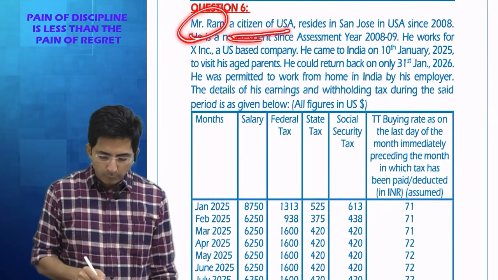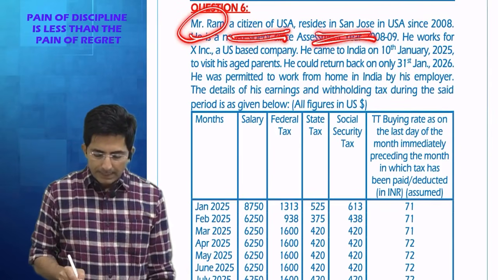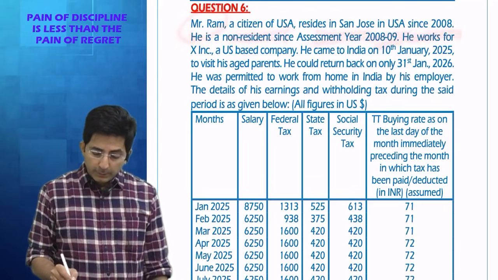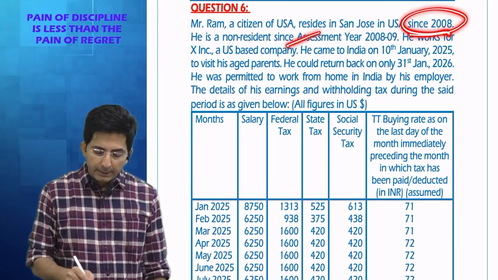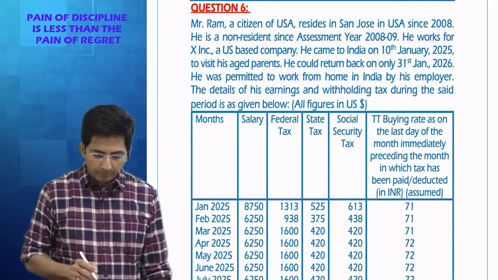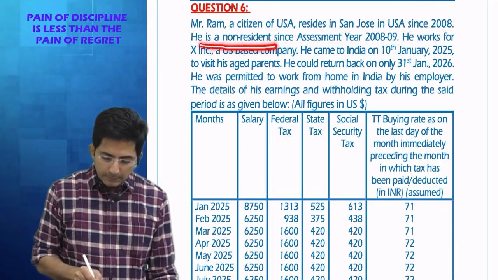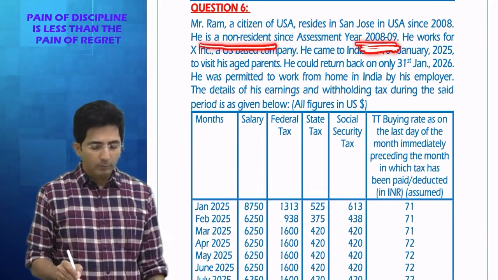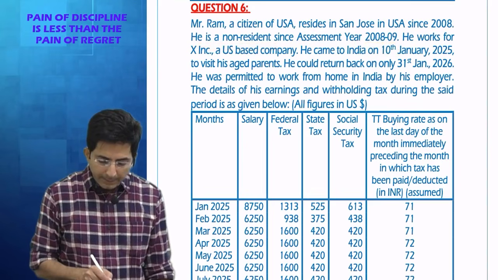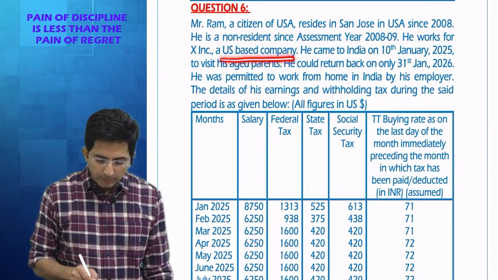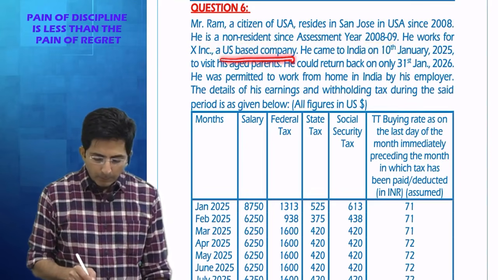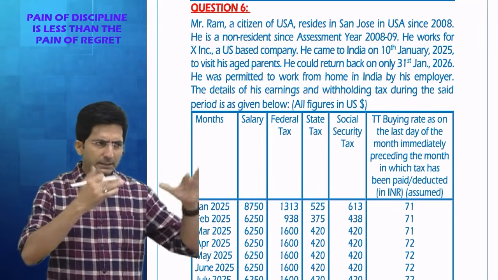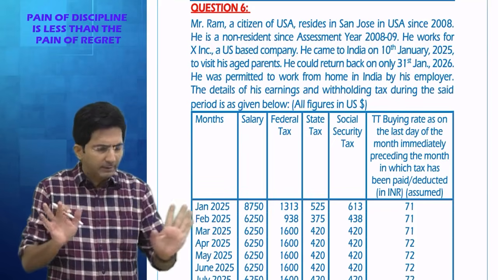Ram is a citizen of USA, resides in San Jose in USA since 2008. So since 2008 he has been residing in USA only. He is a non-resident since AY 2829. He works in X Incorporation, a US based company. So up till now, he is working in US, he has settled there, he is a resident in US. In India he is not a resident.